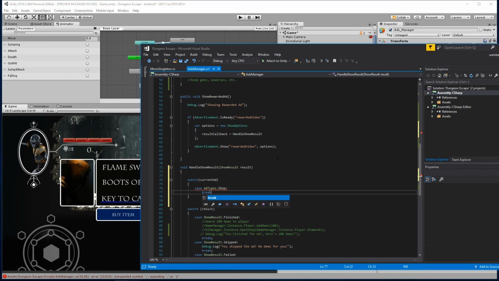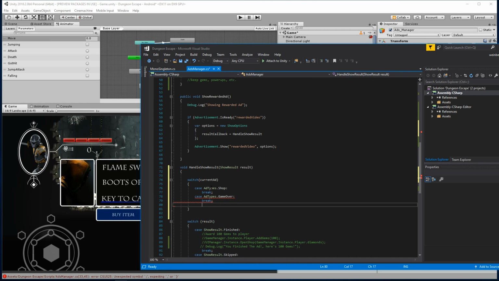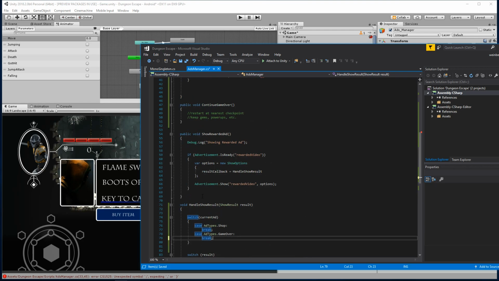So here we can do it this way. And then we'll also have a case for game over, ad types.game over. Okay, this is going to work. Unfortunately, if I had 50 ad types, I would have to import 50 cases here, but I think that's better than the current way I'm doing this.